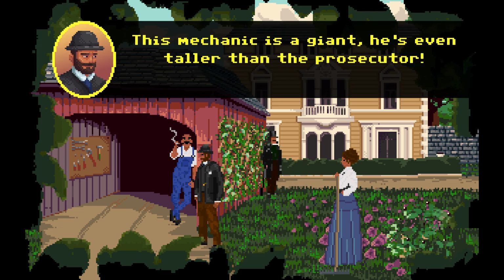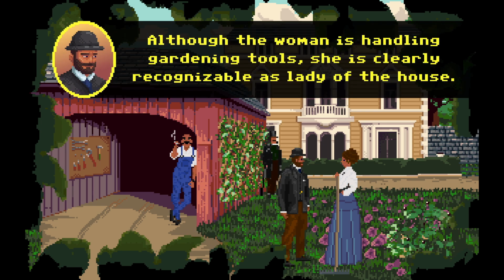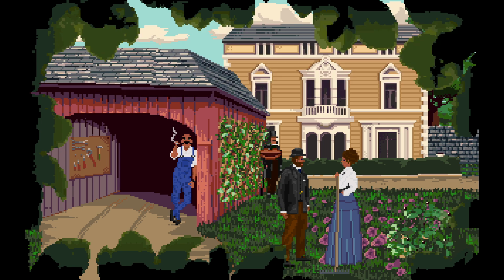Mechanic's a giant. He's even taller than the prosecutor. Although the woman is handling gardening tools, she is clearly recognizable as Lady of the House.